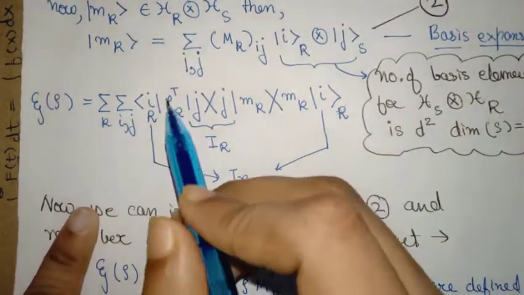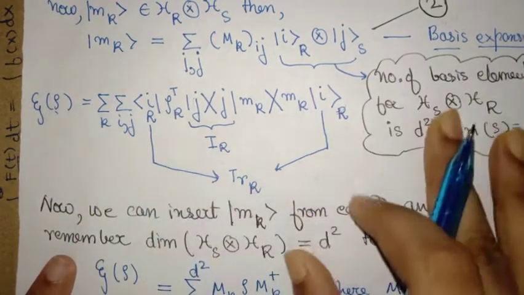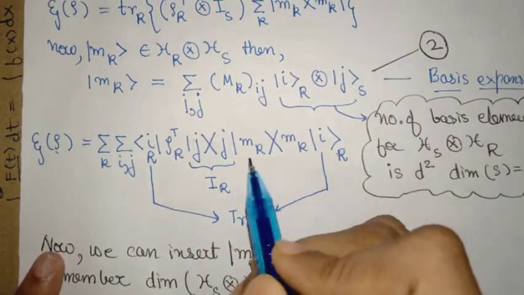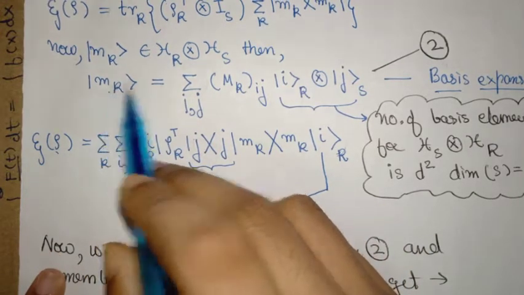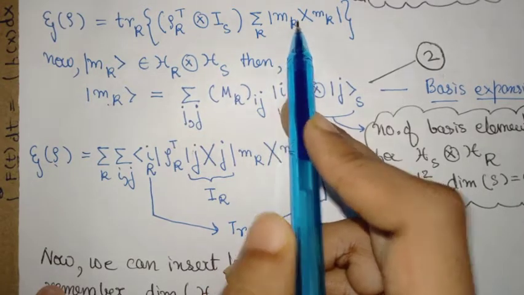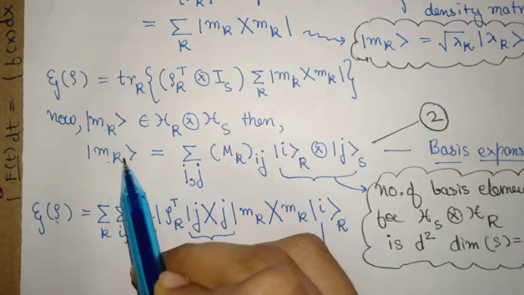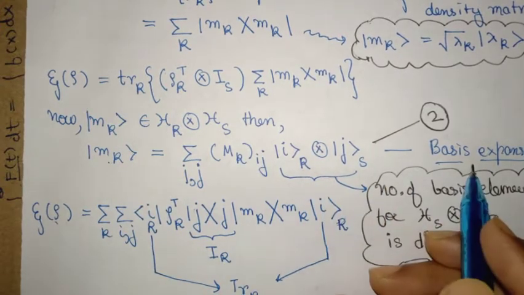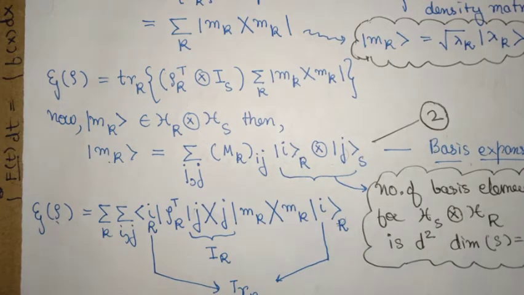Now you see, this is the final complete map of E of rho, but we can go one step further by noticing this important fact that each of the eigenvectors that I get in the Choi matrix can be written in terms of the basis elements of the joint Hilbert space.